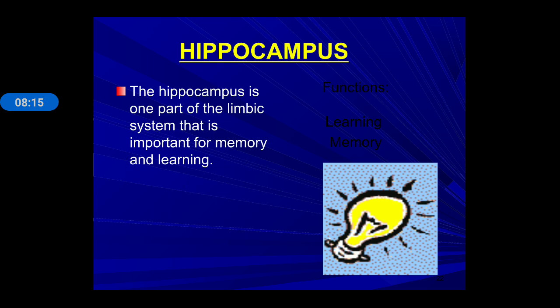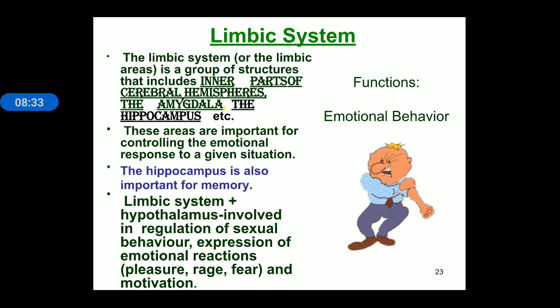Next is hippocampus. Hippocampus is part of the limbic system, and mainly it is the site where memory and learning take place. And generally our emotional behavior is also, you can say, governed or maintained by this hippocampus area. Yes, the limbic system.